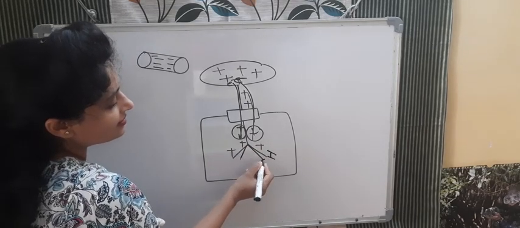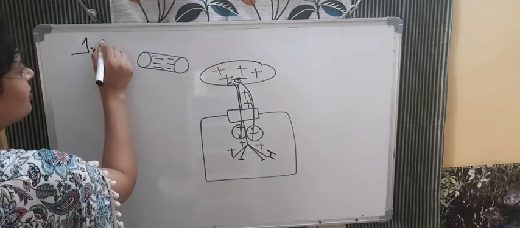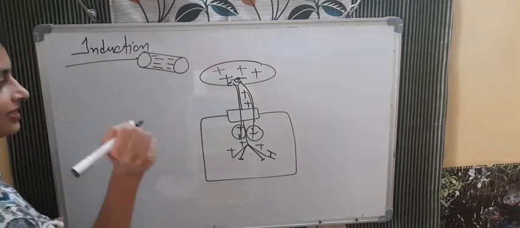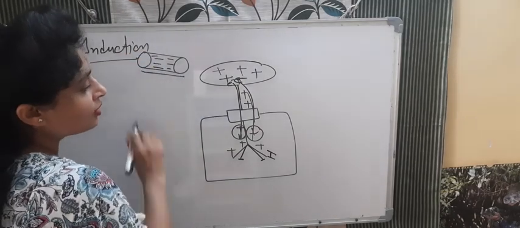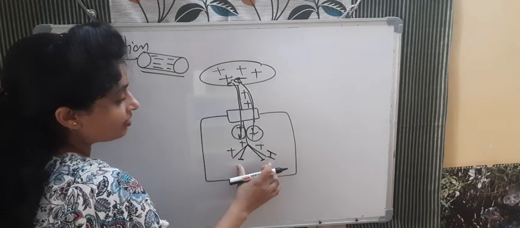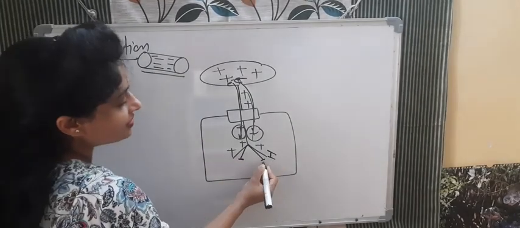This is the second case. So when we are taking the induction method, I am talking about. The last was conduction, now it is induction. So in the induction method, what is happening? The negatively charged rod is here. So what is happening? The leaves are diverging now. They are diverging less than the previous case. This was the first, this was the second case.